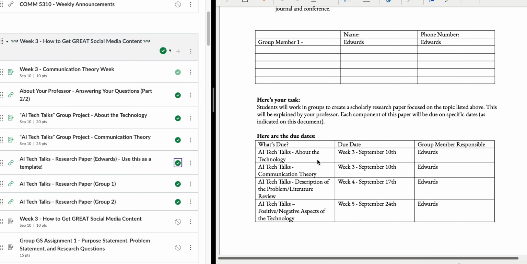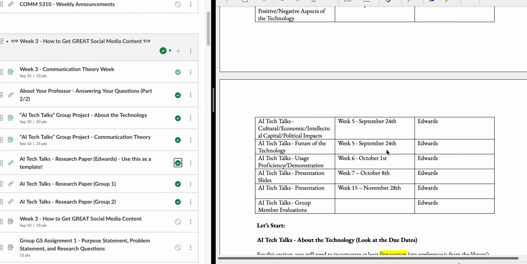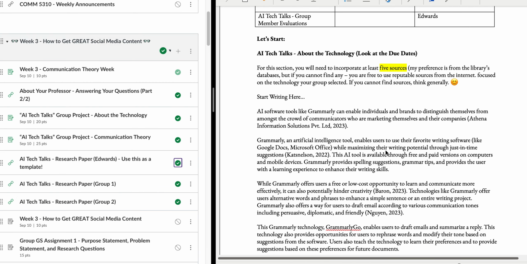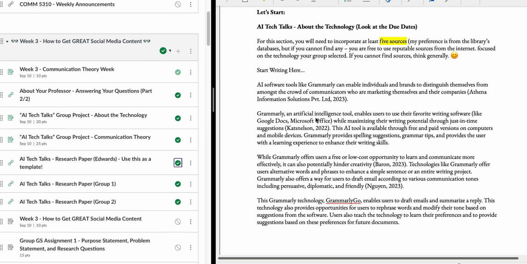All right, so let's talk about what to do this week. This week we have the technology, and we also have communication theory. At the very bottom of my sample paper, I created a sample for you. I am talking about Grammarly. Your group will need to select a technology. I would look at the syllabus to see exactly which technology you want to focus on this semester.